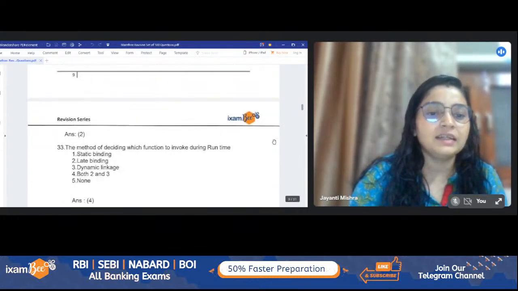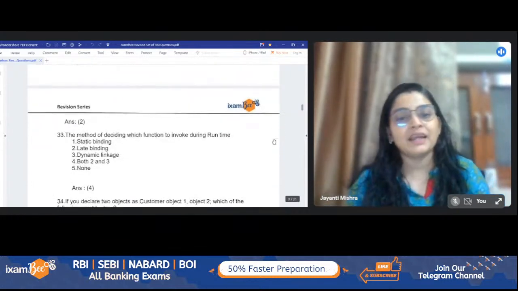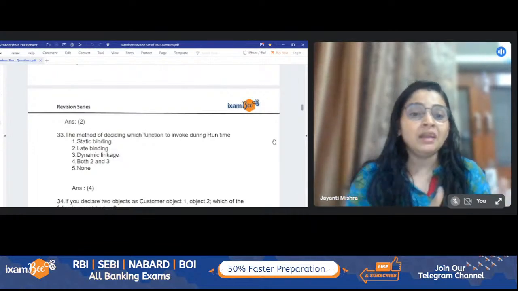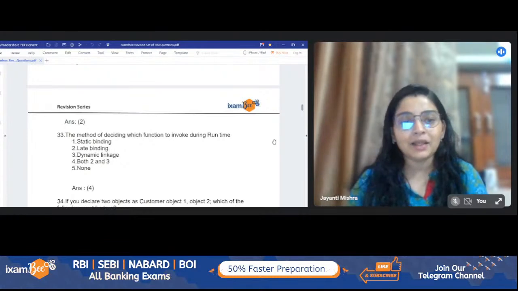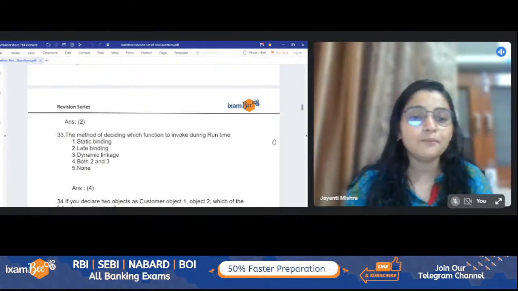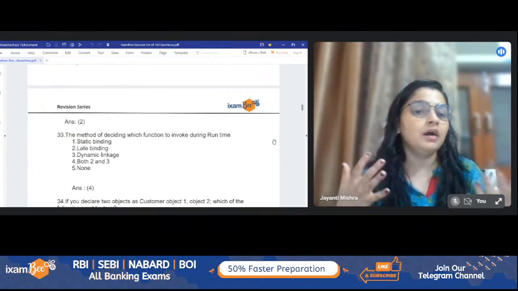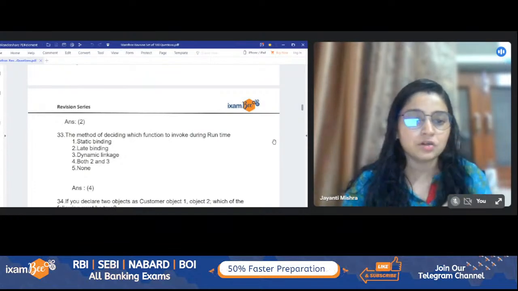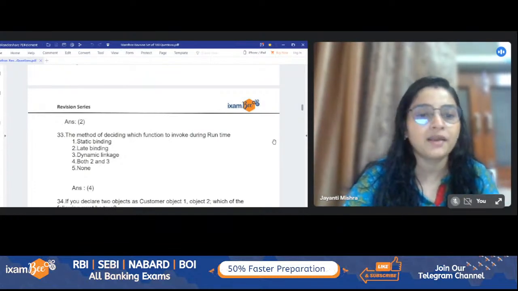After that thing, the next question is like the method of deciding which function to invoke during runtime is defined by the late binding as well as the dynamic linkage. So dynamic linkage is a synonym for late binding, and many a times you will also convert this word in accordance to the late binding. So this is the same thing, and you can just take option number 4 here as the answer.